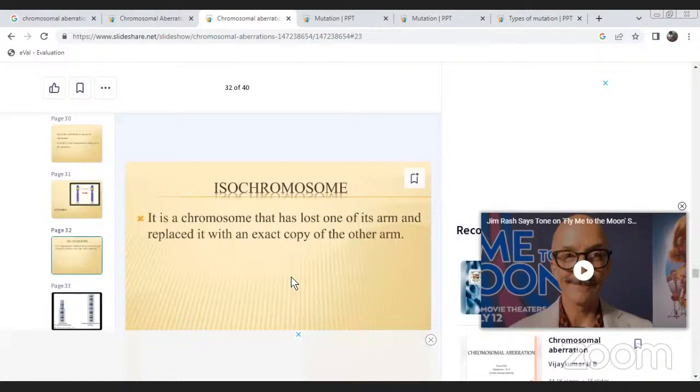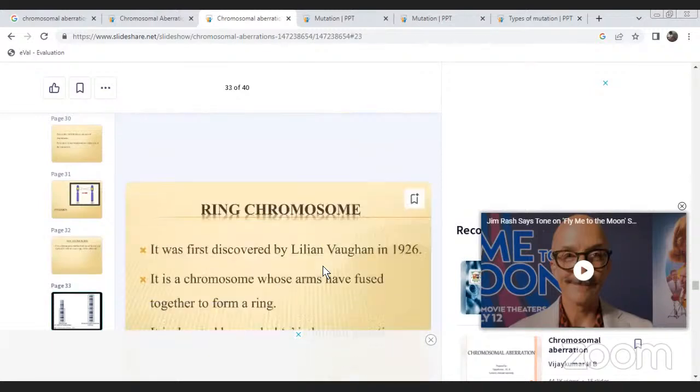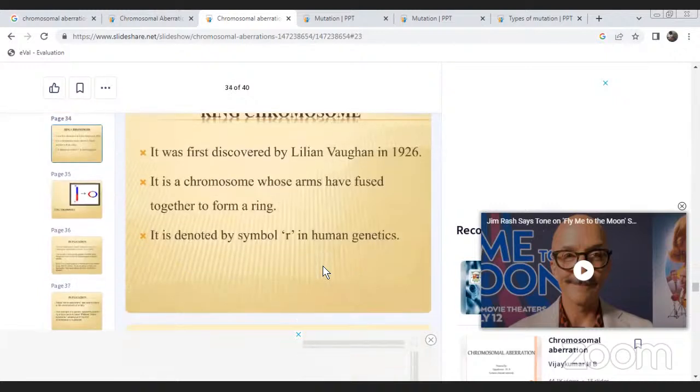Next is the isochromosome. It is a chromosome that has lost one of its arms and replaced it with an exact copy of the other arm. Then the ring chromosome, which was first discovered by Lilian Vaughan Morgan.